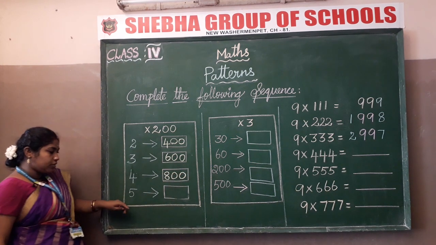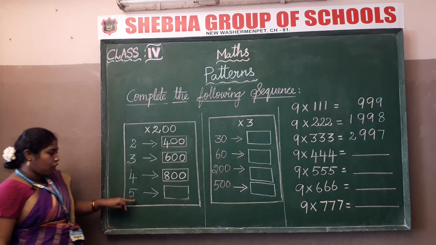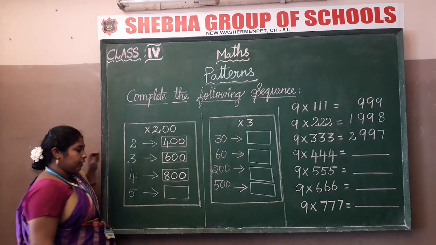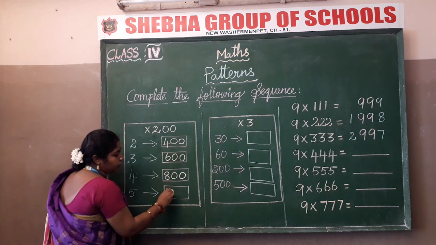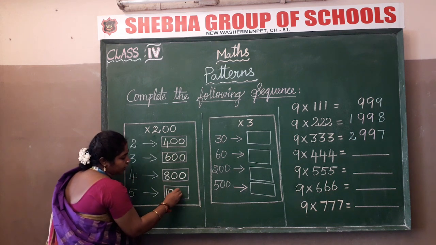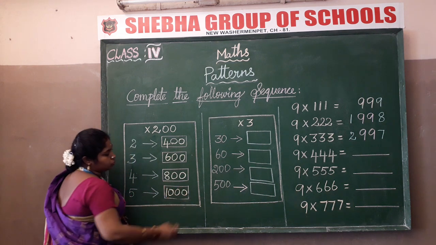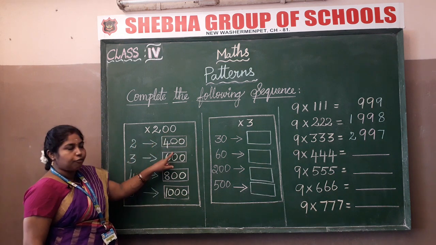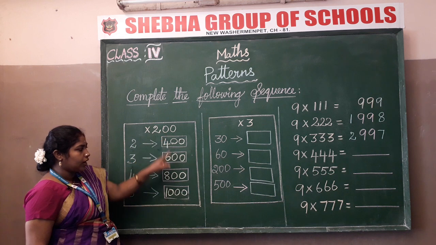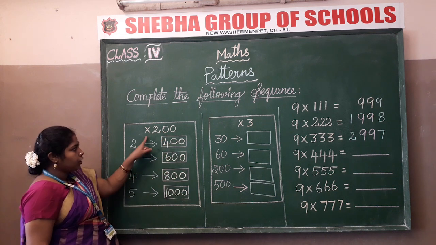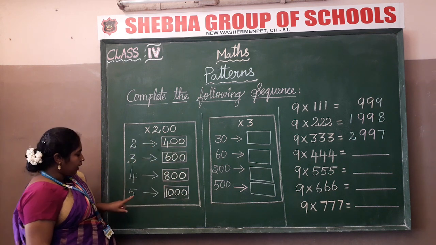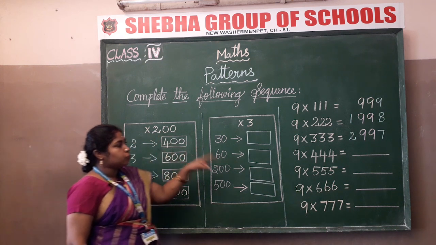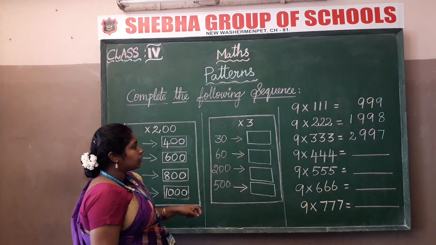Now tell me children, what will be the answer for 5 into 200? 5 2s are 10. What you have to do, children? Next thing, you have to add 2 zeros to the 10. So 2 into 200, 400. 3 into 200, 600. 4 into 200, 800. 5 into 200, 1000. Next move on to another example sum.